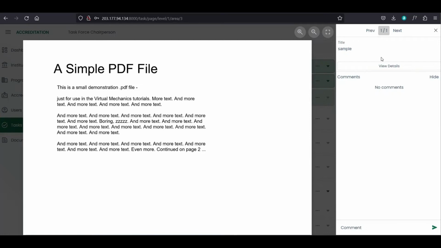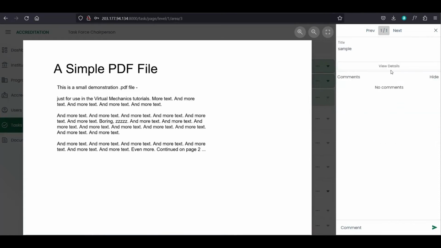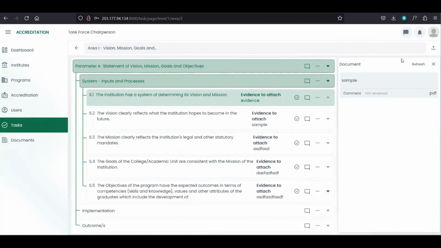And we also have here the view details. So makita na to ang details aning documents. And we can hide that. And here sa ubos, makita na to ang comments. So we can hide the comments or show the comments. And maka-add ta og comments din hiya. So click this X button to close.